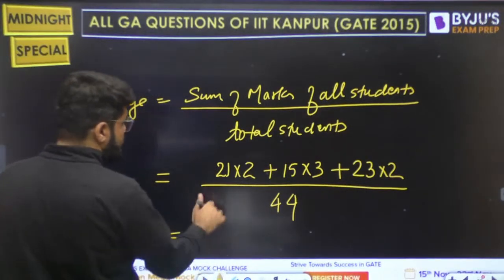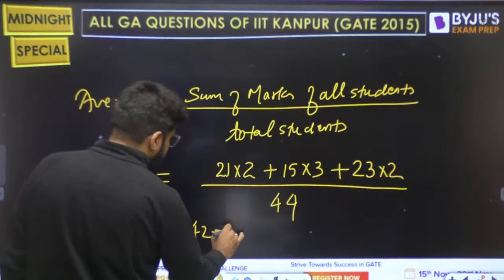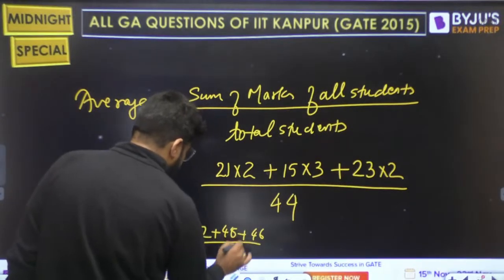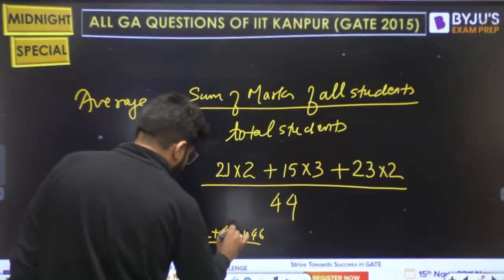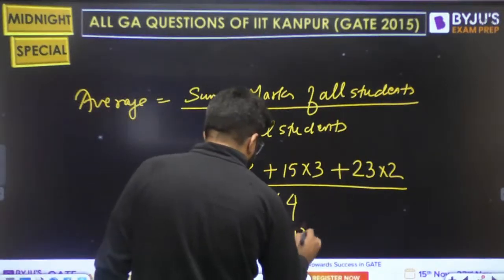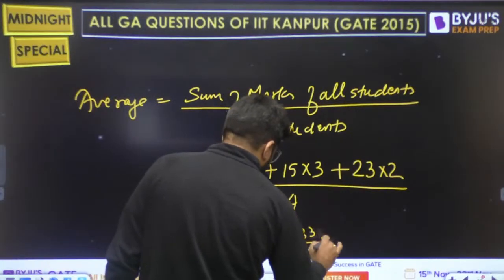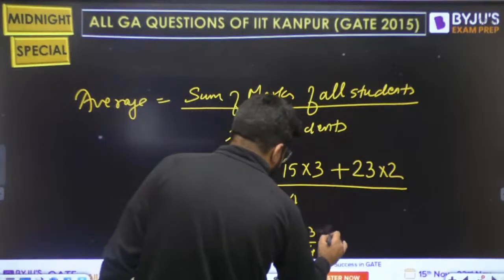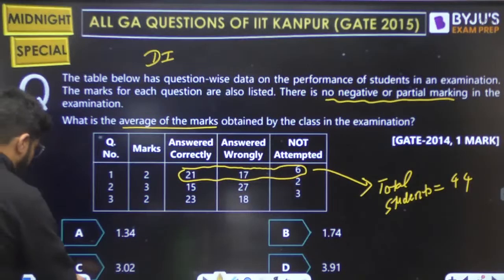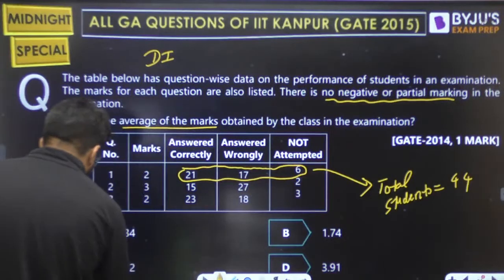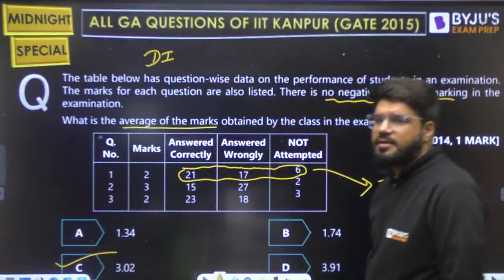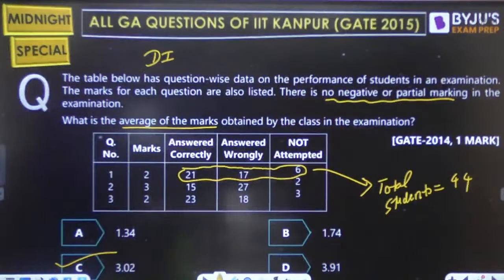This is 42 plus 45 plus 46, divided by 44. 120 plus 133 is 132 ... so divided by 44, this is approximately 3. The nearest option is 3.02. So 3.02 is the answer. Option C is the perfect answer.